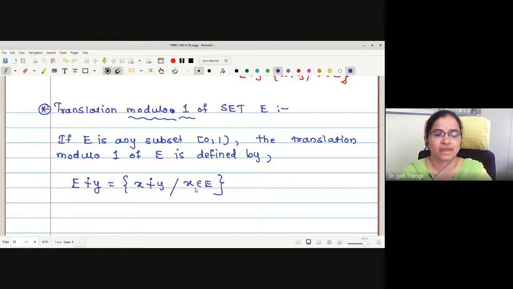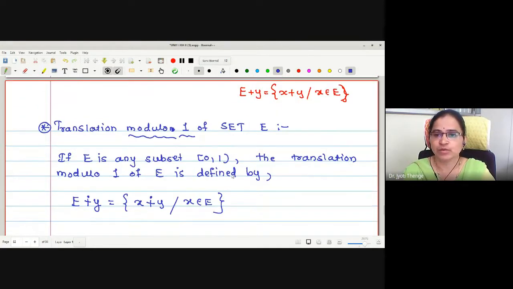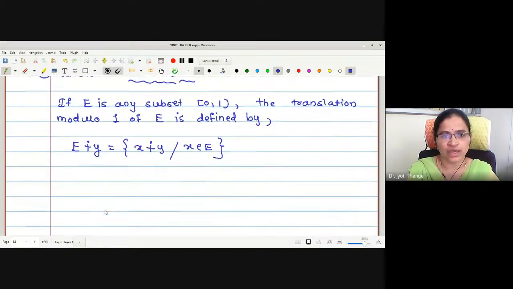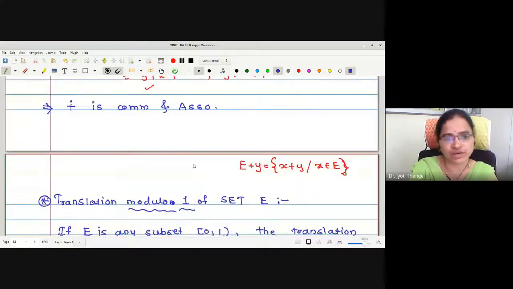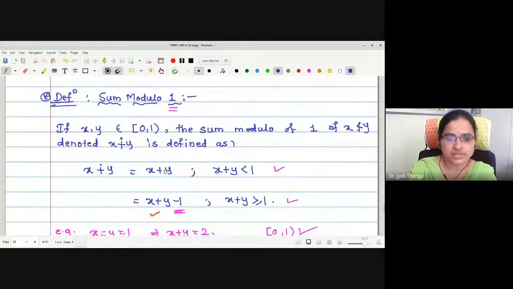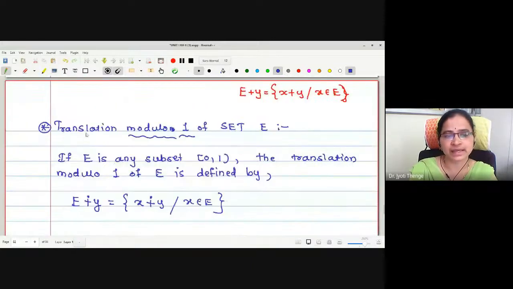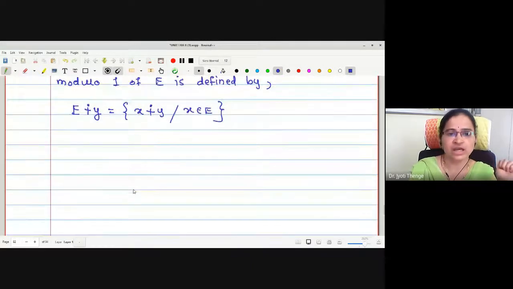Is the definition clear? Both definitions go parallel. Here it is simply addition of y to E. Here it is sum modulo 1 addition of the element y to the set E. This is what we have defined. The two definitions we have seen: first is sum modulo 1 and second is translation modulo 1 of the set E.